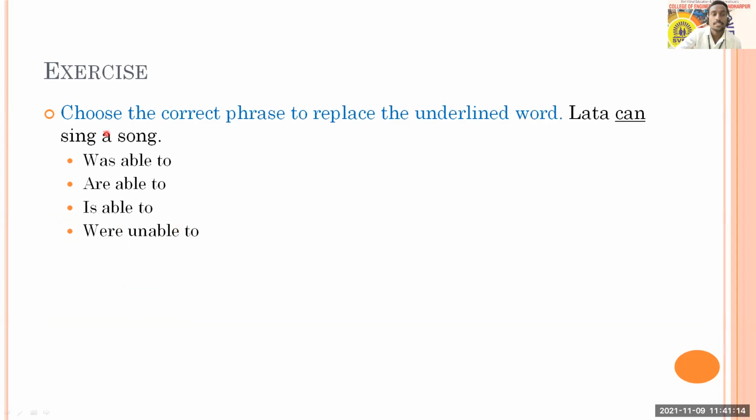The next sentence: choose the correct phrase to replace the underlined word. Here is one sentence with can underlined. Lata can sing a song, and you want to replace can with the following options. Your options are was able to, are able to, is able to, or were unable to. You have to answer.